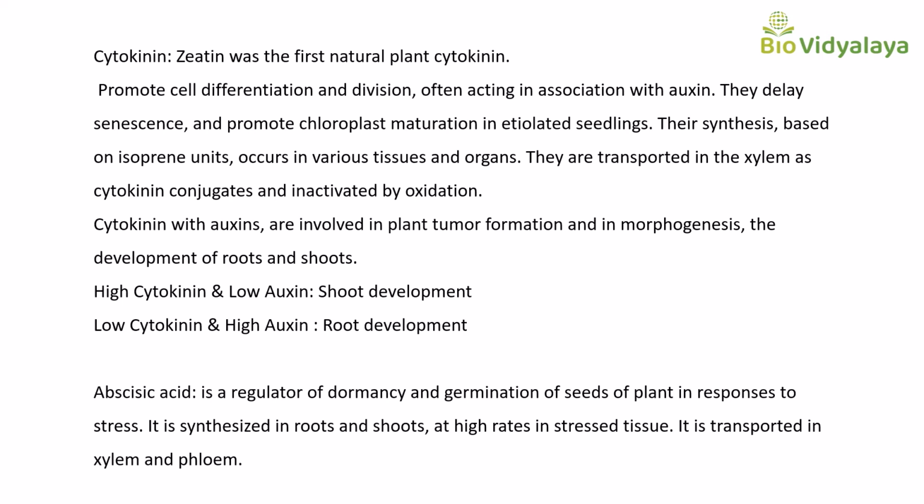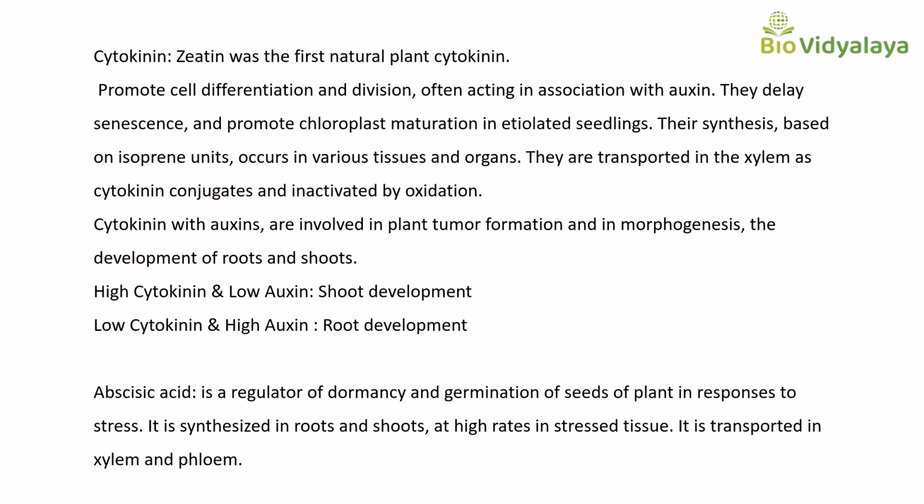They delay senescence and promote chloroplast maturation in etiolated seedlings. Their synthesis, based on isoprene units, occurs in various tissues and organs. They are transported in the xylem as cytokinin conjugates and inactivated by oxidation.